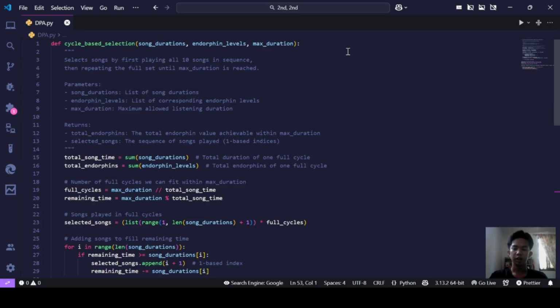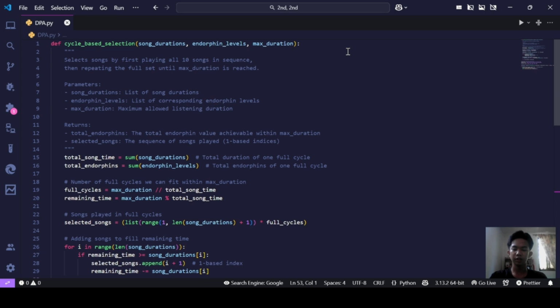So today, I'll be presenting a Python function that models a song selection process where songs are played in cycle until a given maximum duration is reached. The goal of this function is to maximize the total endorphins released during the listening session. The song selection process takes into account both the duration of each song and the associated endorphin level. Let me walk you through this implementation.